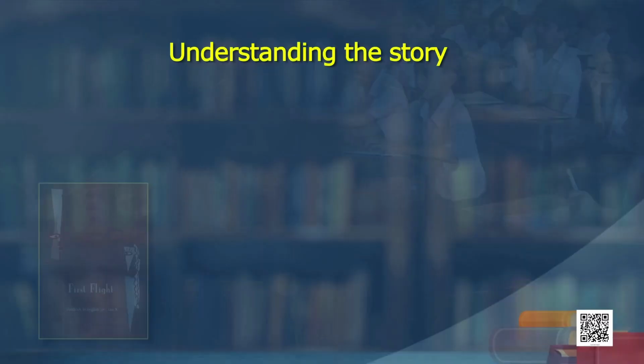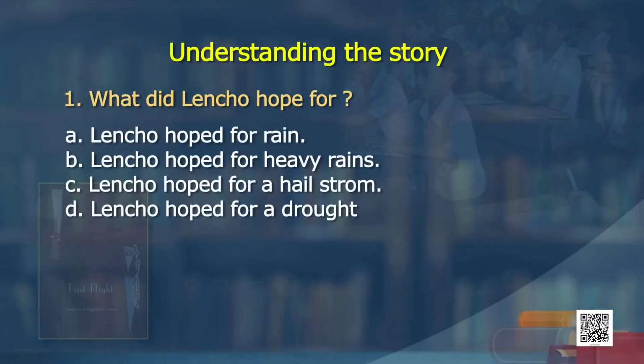Now, we are going to take the learners again to reading and understand the story. They will not read now, they have read it or they have got the summary of it. So, let them understand this time through multiple choice questions. Okay. What did Lencho hope for? Lencho hoped for rains, Lencho hoped for heavy rains, Lencho hoped for a hailstorm, Lencho hoped for a drought.